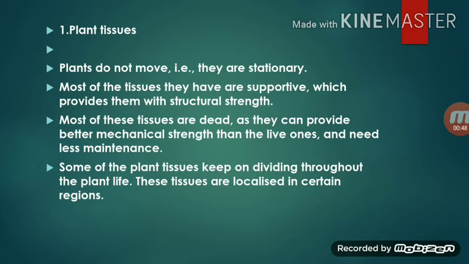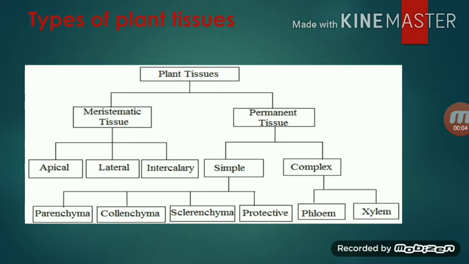Some of the plant tissues keep on dividing throughout the plant's life. So these tissues are located in certain regions only. Okay, so these are the plant tissues which work on these principles. This is your chart diagram of plant tissues.